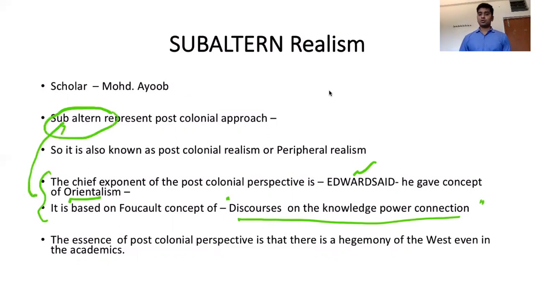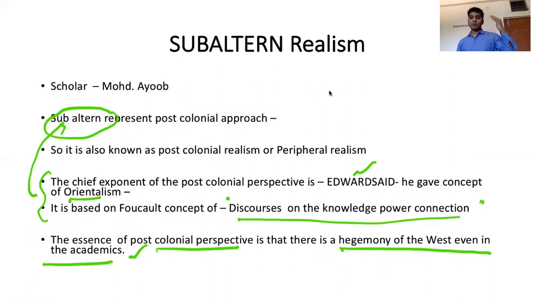Now, the essence of the post-colonial perspective is that there is hegemony of Western countries even in academics. They say there is hegemony of the West, not only in the social structure, not only in power relations, not only in economic relations. The West has always dominated the global South, the East.